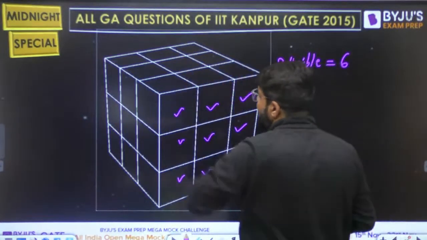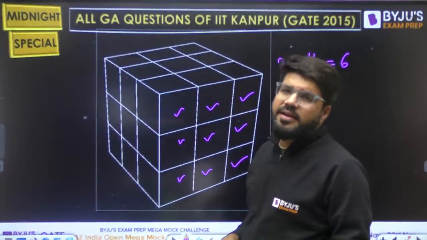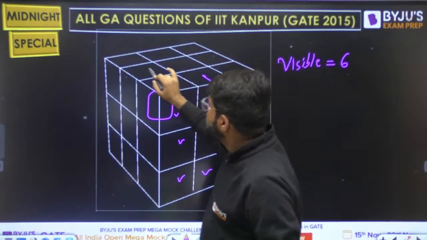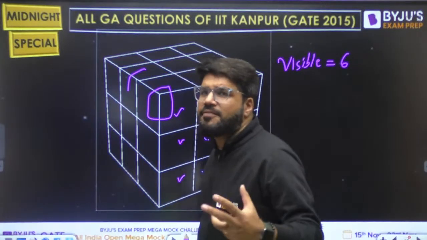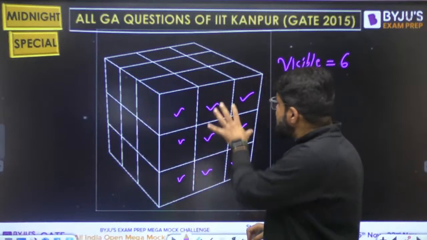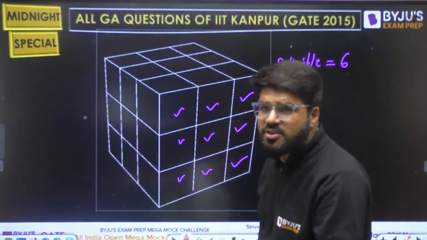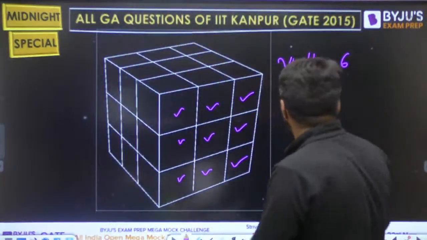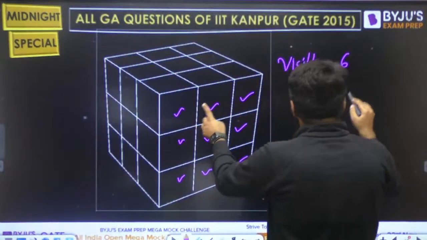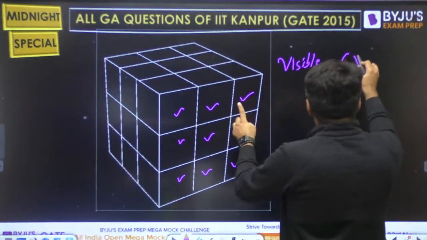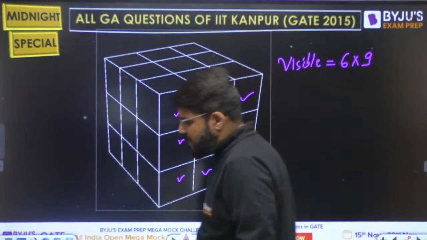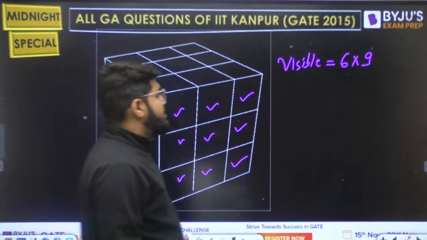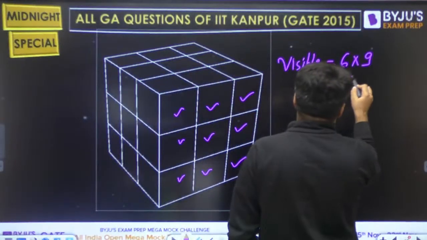Maybe you are counting that this cube has 3 faces, then this has 2, then you separately count this. But why do that? That effort is not required, because 9 faces of every side are visible, and we have total 6 sides of the larger cube. So visible faces are 6 multiplied by 9, that is 54.